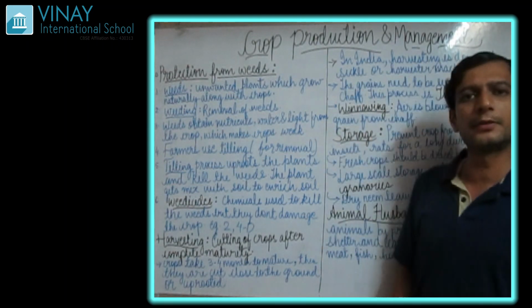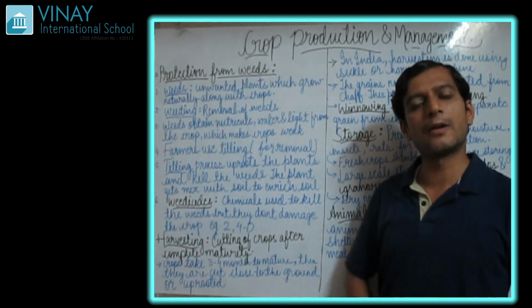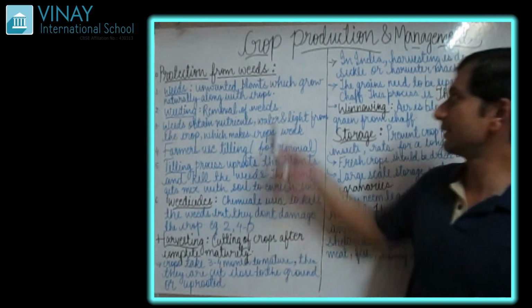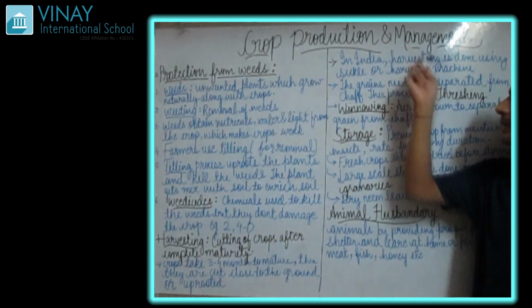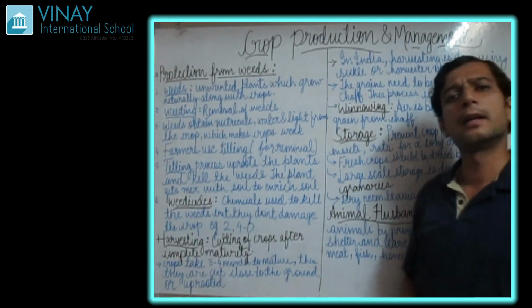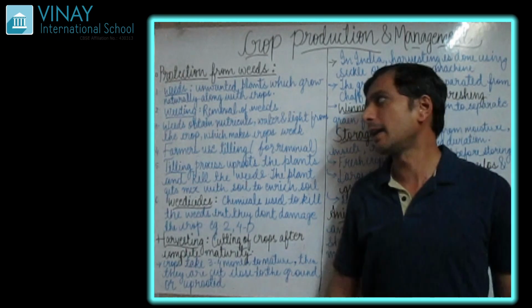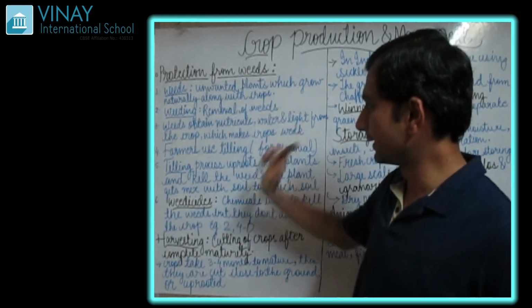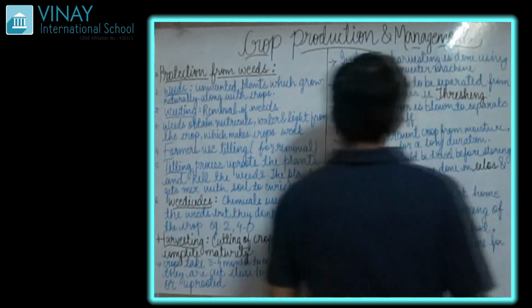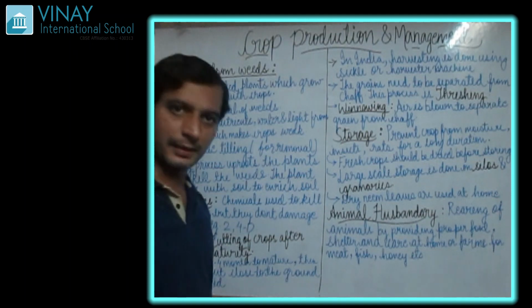Today we are going to see the last part of class 8 science chapter number 1, that is crop production and management. This is the last part where we are going to see the remaining topics, which are protection from weeds, next harvesting, then we are going to see storage, and next is animal husbandry.